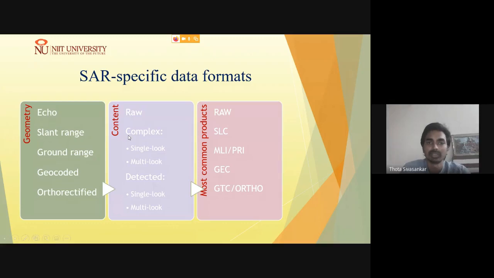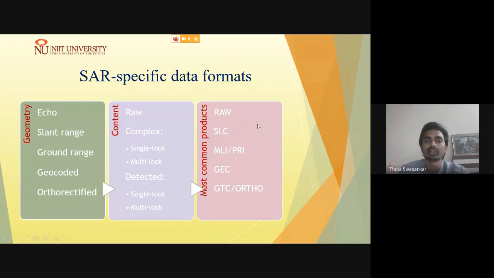Similarly, the microwave return signal from the SAR is collected and stored in complex data format, and this is further analyzed to generate decompositions, which may be a little difficult to understand at this stage, and we will be going ahead with it in the further slides.